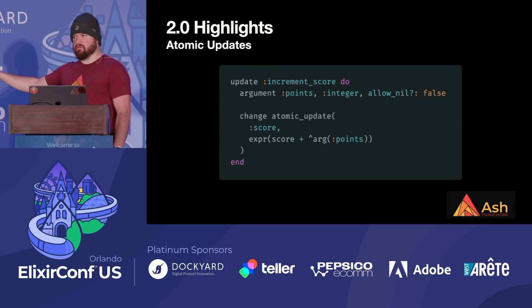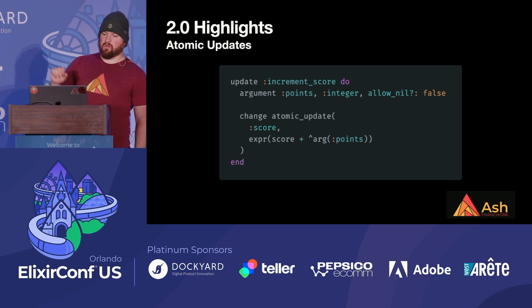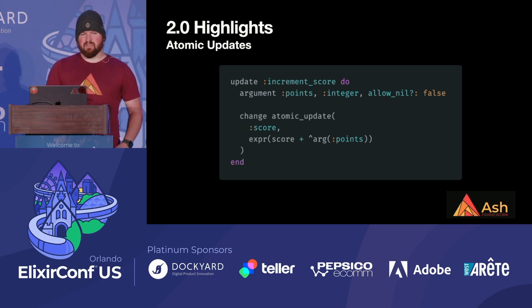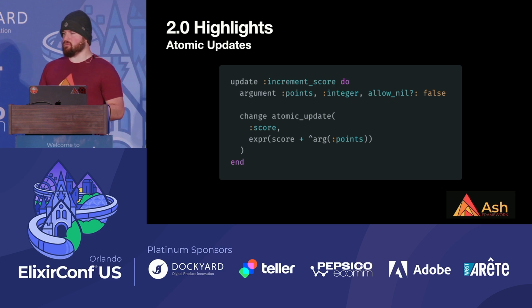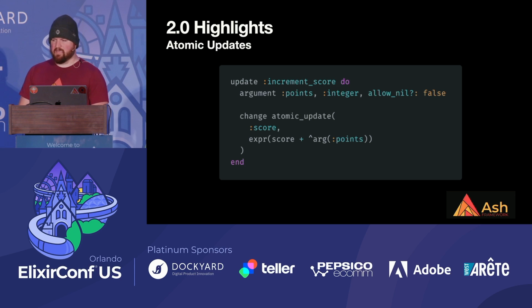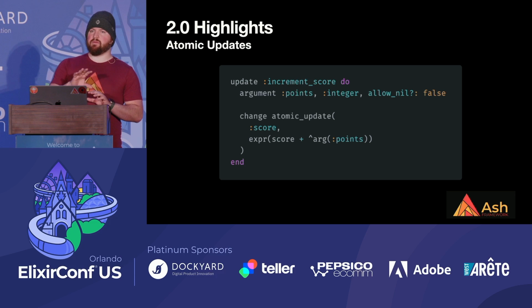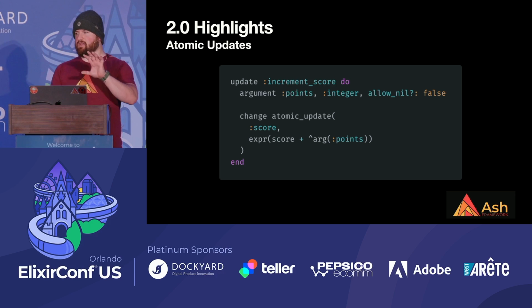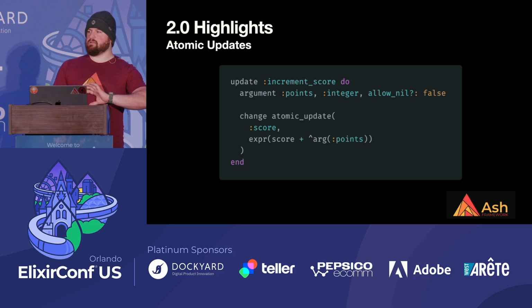We're going to be really pushing the atomic pattern over the next couple of months while we build up to 3.0. Atomic updates are kind of table stakes. If you're used to working with something like Ecto, you expect to be able to increment things. The interesting thing about atomics in Ash is that we leverage this information to determine if an action can or cannot be done entirely atomically. And if it can, it will be performed that way.